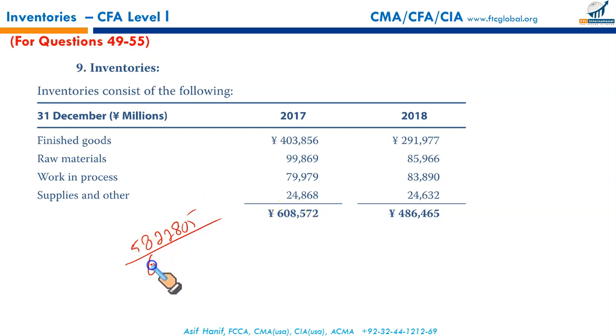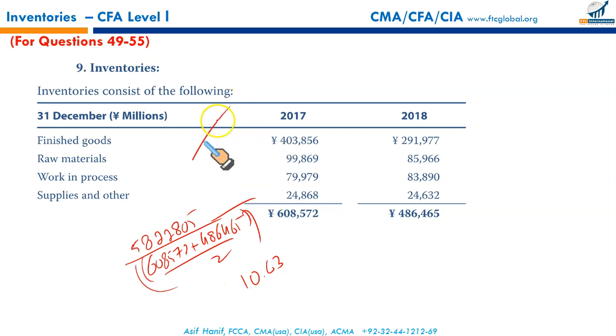Average inventory is 608,572 plus 486,465 upon 2. This will give us the average. Dividing CGS by the average inventory should give you 10.63. This is under the existing LIFO based system. 10.63.